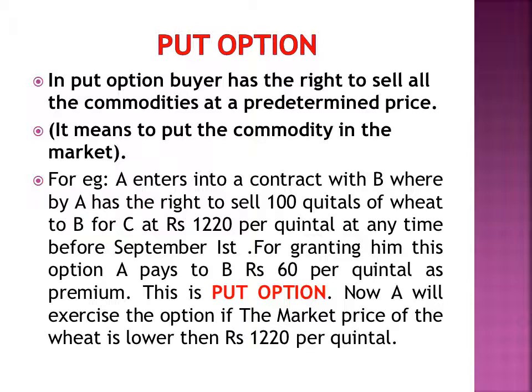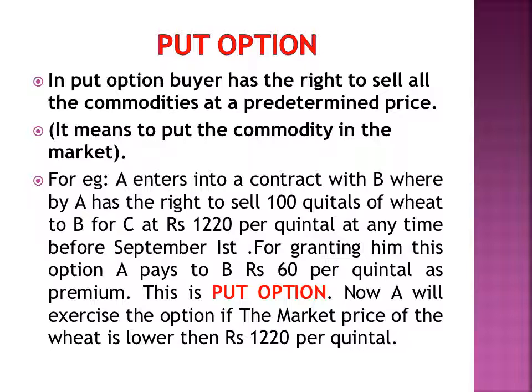Now, put option. As the name suggests, in a put option, the buyer has the right to sell the commodity at a predetermined price. That is, he has a right but not an obligation to sell the commodity at a predetermined price and before or on the specified date. That means to put the commodity in the market. Now, in a call option, he has a right to purchase, and in a put option, he has a right to sell.